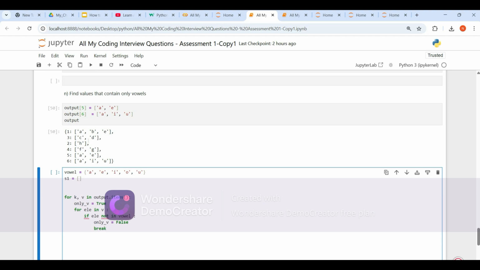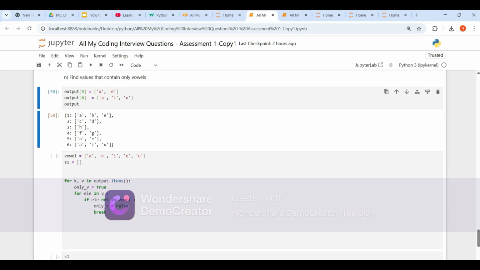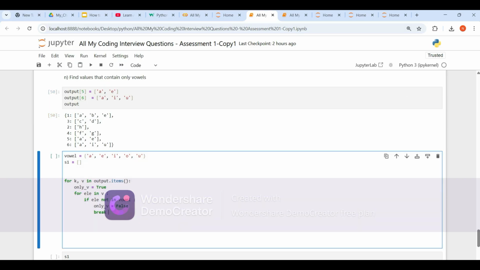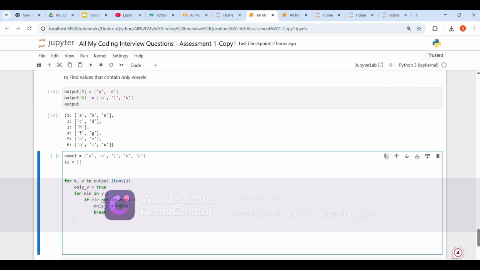If one of the elements is not a vowel, let's break, don't go to the next element, because we are expecting all elements to be vowels, right? So we are breaking this loop, coming out of this loop and moving to the next key. Once we come out of the loop, if only vowel is true, let's do s1 dot append key and value.